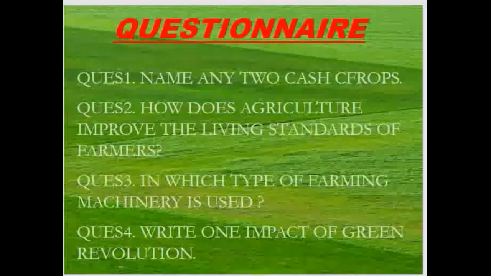Now children, get ready for the questions. Question number 1. Name any two cash crops. Question number 2. How does agriculture improve the living standards of farmers? Question number 3. In which type of farming is machinery used? Question number 4. Write one impact of Green Revolution.